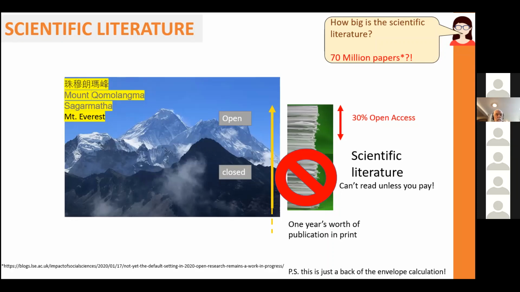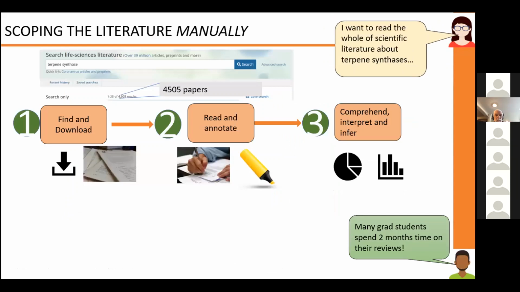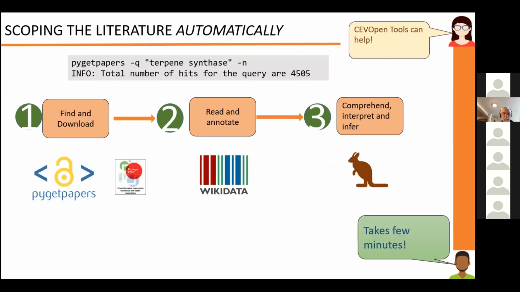Now that we are going to look into the scientific literature for terpene synthesis, how do we actually go about doing it? If I were to do this manually, I would first have to find and download these papers, and we have thousands of papers that we've got to download. Then we've somehow got to read the papers and annotate and make notes. And then, based on my readings, I've got to comprehend, interpret, and infer such a huge amount of data. So how would I do that? That's where CV Open tools can help us.